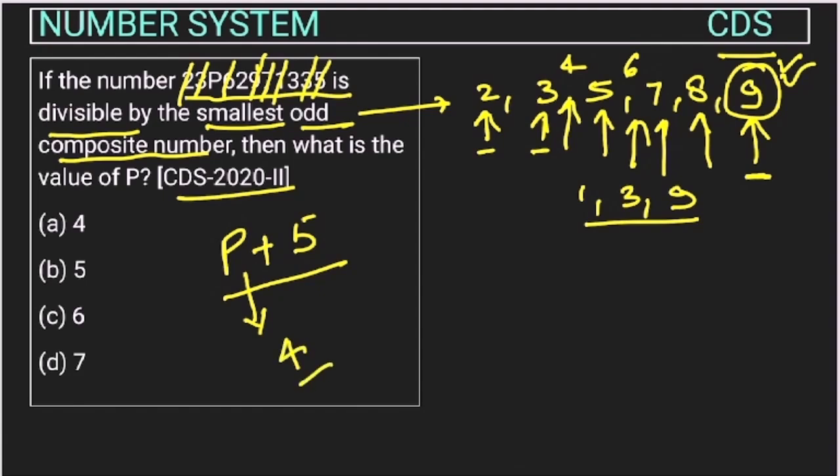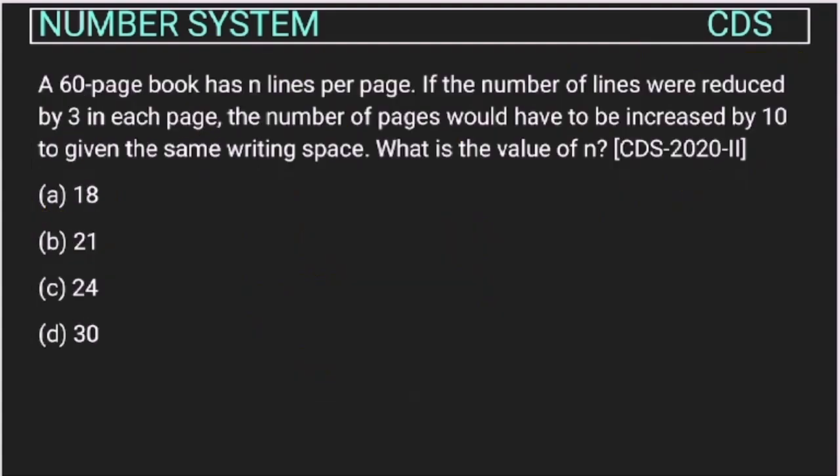P is 4, this will be 9 and this will be divisible by 9. So the value of P will be 4. So option A is the correct answer. Right. Now this is the question from number system chapter asked in CDS exam of 2020.